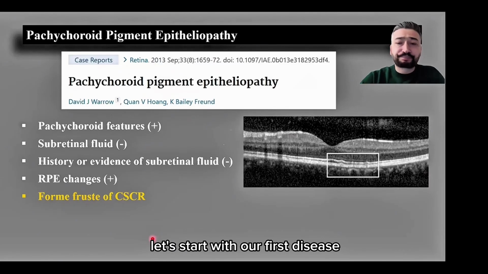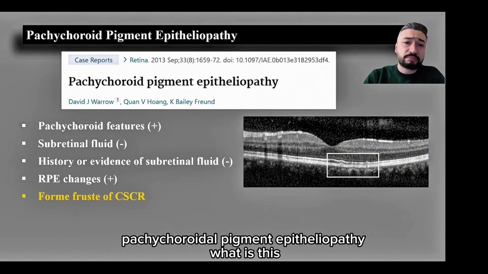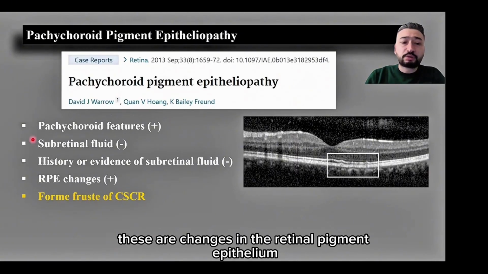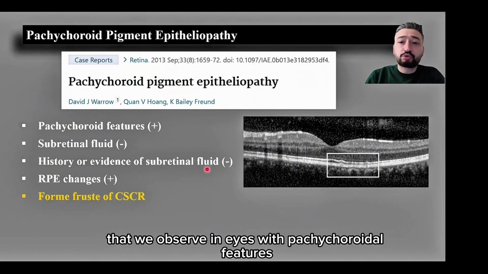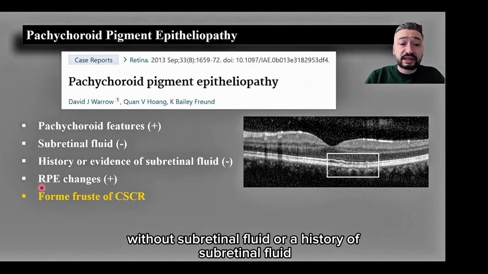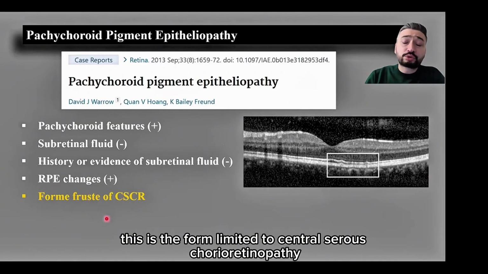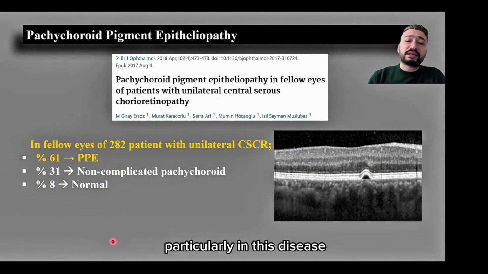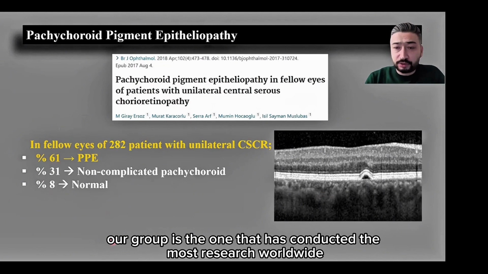Let's start with our first disease, pachychoroid pigment epitheliopathy. What is this? These are changes in the retinal pigment epithelium that we observe in eyes with pachychoroidal features, without subretinal fluid or a history of subretinal fluid. This is the form limited to central serous chorioretinopathy. However, it is not a sequel of central serous chorioretinopathy. Particularly in this disease, perhaps our group is the one that has conducted the most research worldwide.